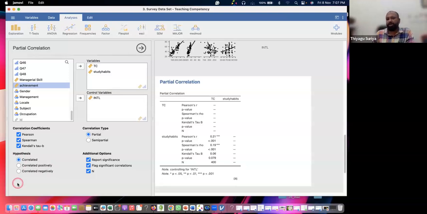Any doubts in the partial correlation? Any doubts? Okay, can you go to the regression then? Can you go to the regressions? If you're ready, you can type R in the chat box, please. We have very little time today. Okay, thank you, Vinod sir. What about others? Yes, fine.